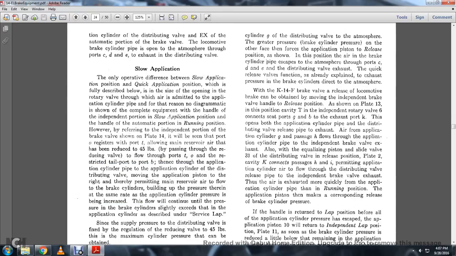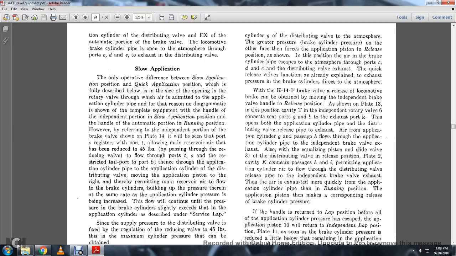Slow application. The only operative difference between the slow application position and the quick application position, which is fully described below, is the size of the opening of the rotary valve through which air is admitted to the application cylinder pipe, for the reason that no difference is shown with the complete equipment between the independent portion in slow application position and the handling of the automatic brake running position. However, referring to the independent portion of the brake valve as shown in Plate 14, it will be seen with the port registered in the port T, allowing the main reserve air, which has been reduced to 45 pounds by the reducing valve, to flow through ports T and O with the restricted tailpipe to port B.